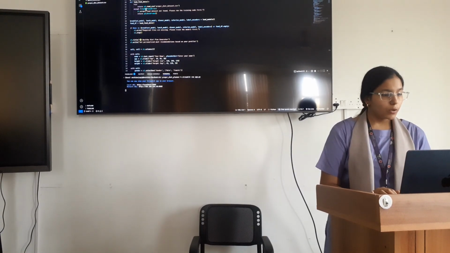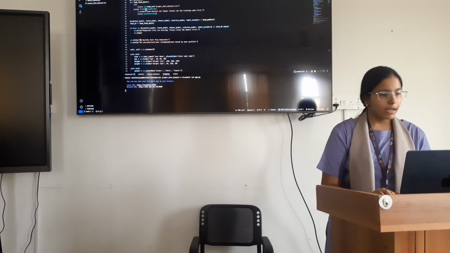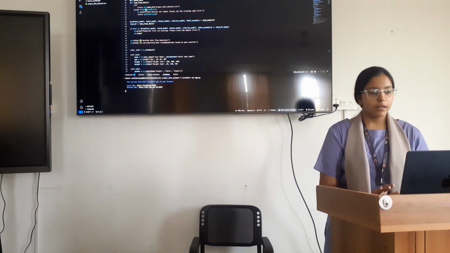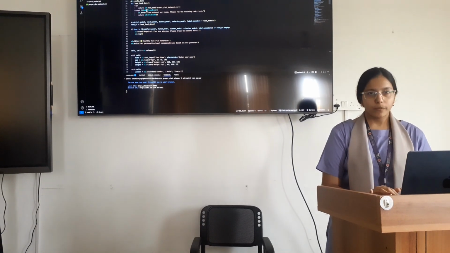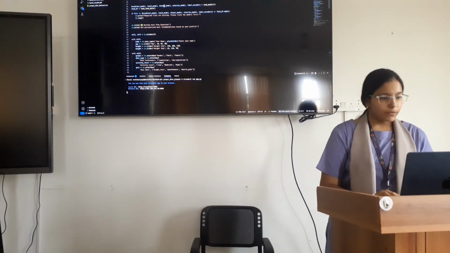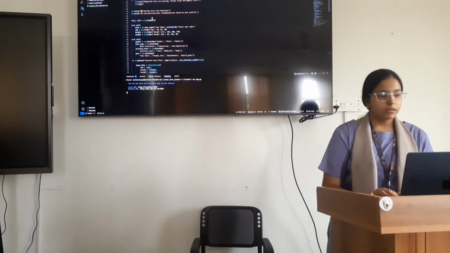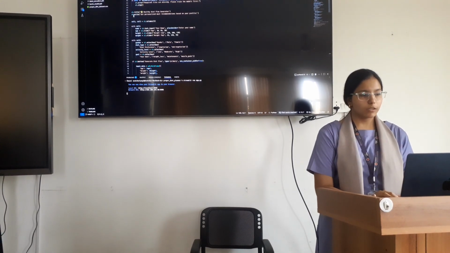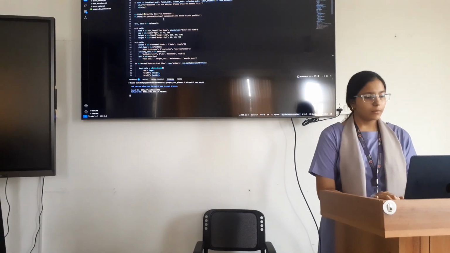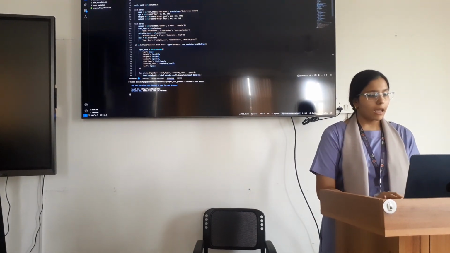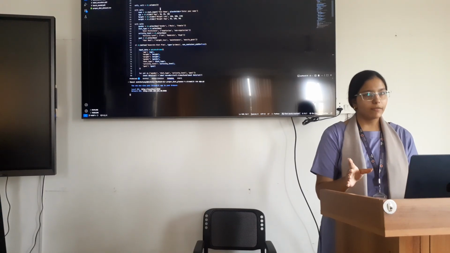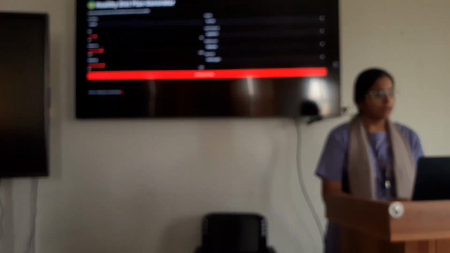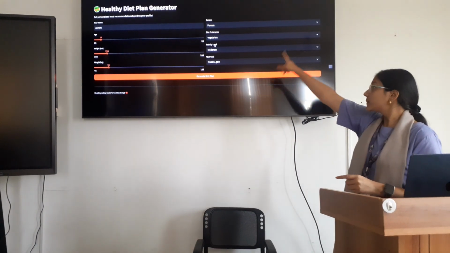After loading, I'm also providing an error message. If in some cases the file is not found, it will display an error that the model file is not found, and it will stop the execution at that moment itself. That's why we are using stop here. Then I'm using a title, a healthy diet title, and a small line that will be displayed on the web. As you can see, I have used two columns here. I have divided my web page into two columns: this is my first column, this is my second column.